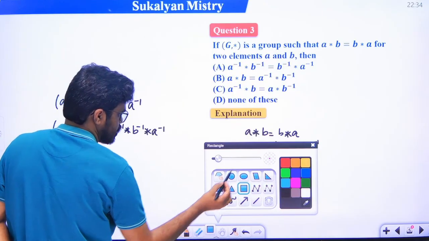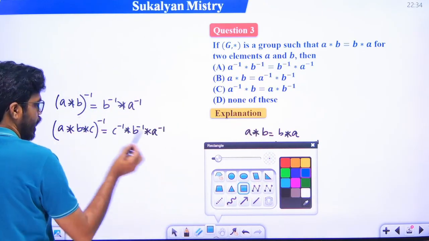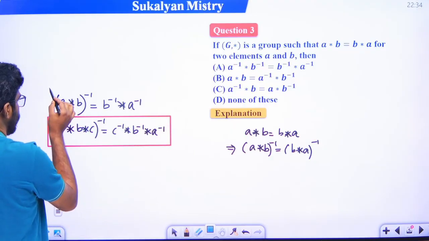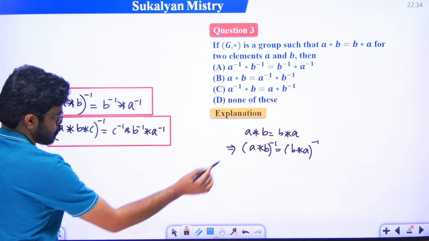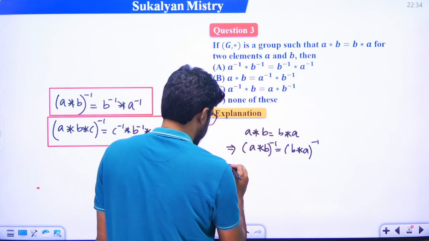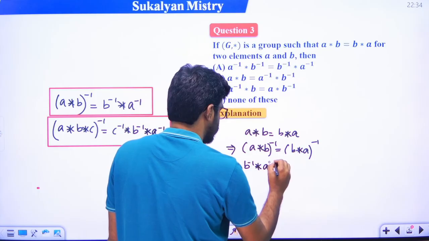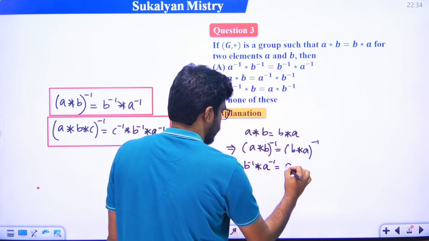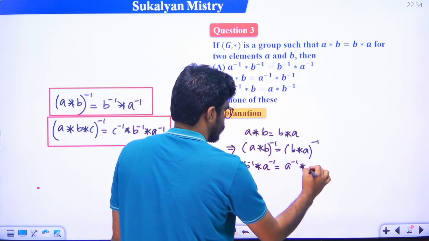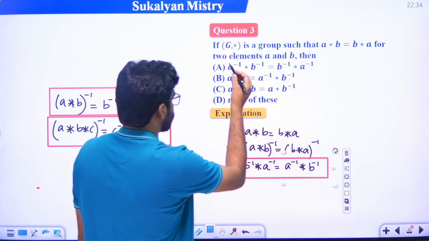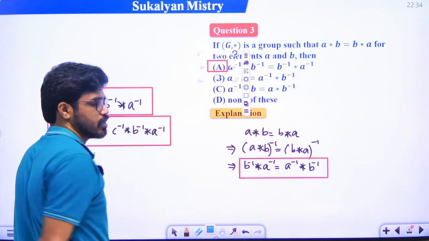Okay, so just apply this property. What do we get? We get B inverse star A inverse, so that is A inverse star B inverse. So option A is the correct answer, right? Okay.